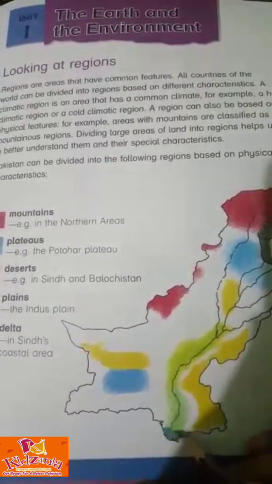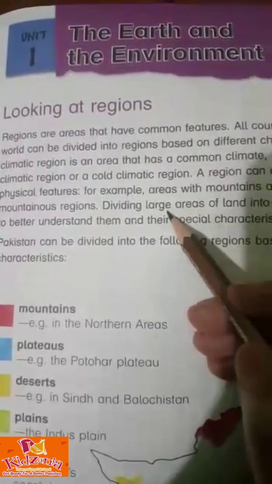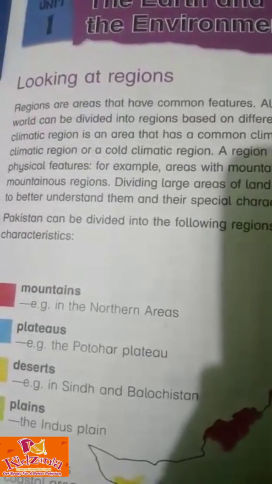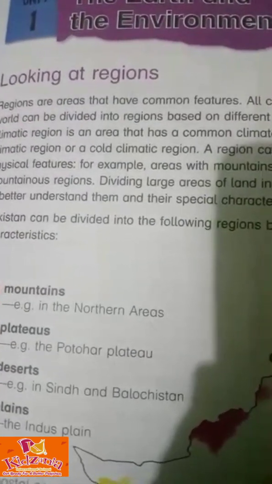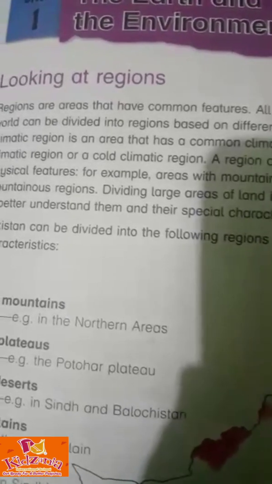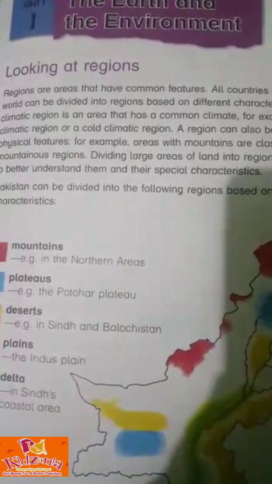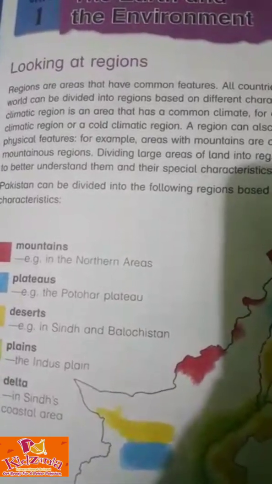the delta in Sindh's coastal areas. Now first, what do you understand by the word region? A region means that it comprises areas which have common physical features. That is, for example, large areas whose most prominent feature is mountains would be called a mountainous region. Similarly, the areas where plains are located will be known as a plains region. It helps to divide large areas of land into regions in order to study them.